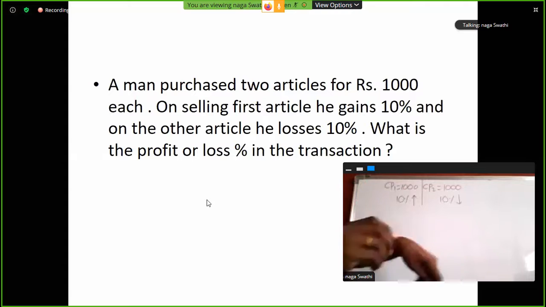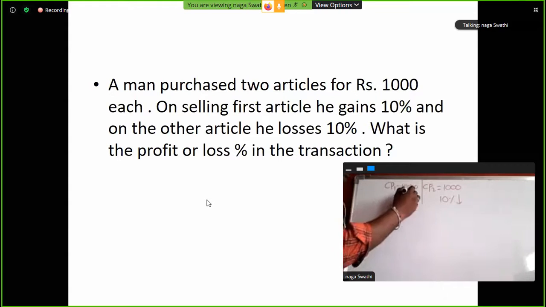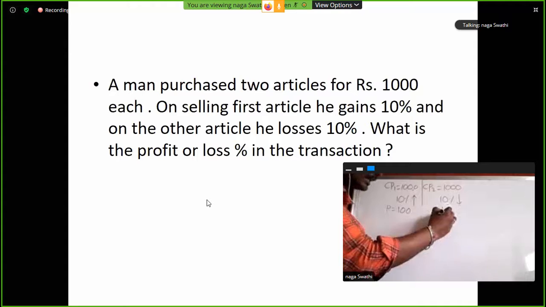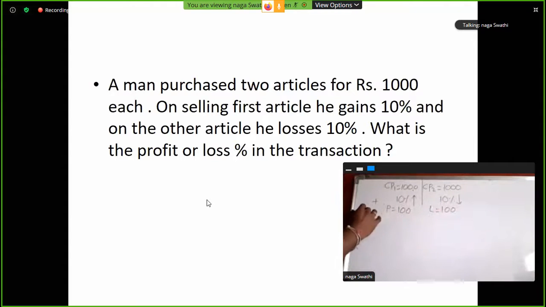So here 10% profit on the first article, 10% loss on the second article, right? 10% out of 1,000 is 100 rupees profit. Then 10%, 100 rupees loss. So 1,000 plus 100, 1,100.